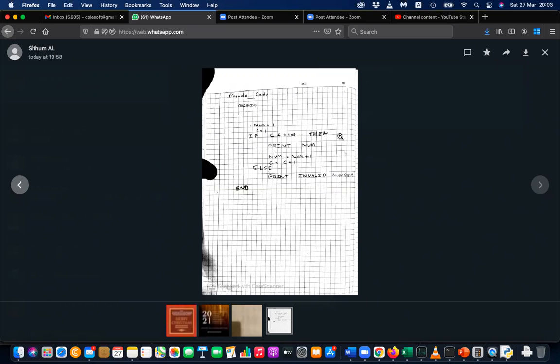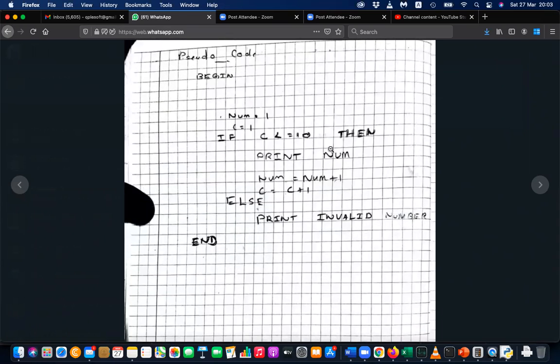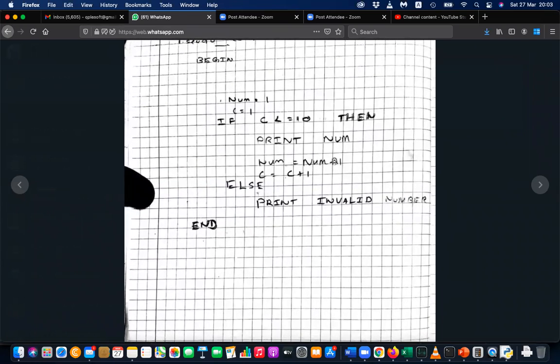So this is okay, according to your knowledge, what you know so far, this is how you write it. But if you find a loop, there's another way of instructing the computer to go up. Because here, if c less than 10, yes, then print the number. That is true. And number is number plus 1. That is also true. C equals c plus 1. The first time number is 1 and it's adding, so number will be printed. That is 1. Number is number plus 2. Number equals number plus 2.